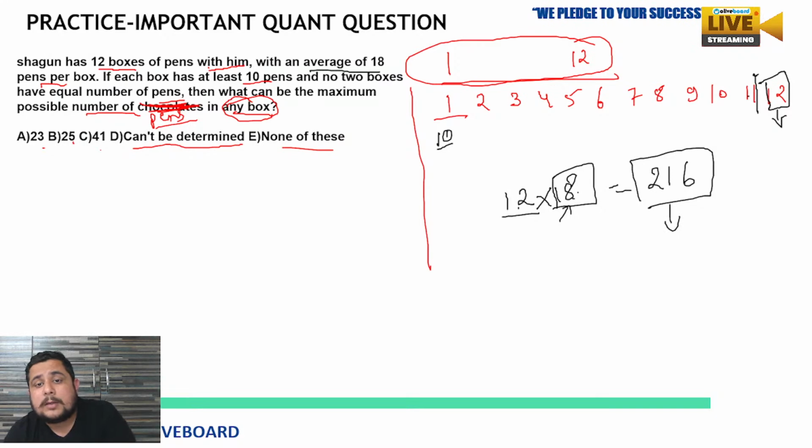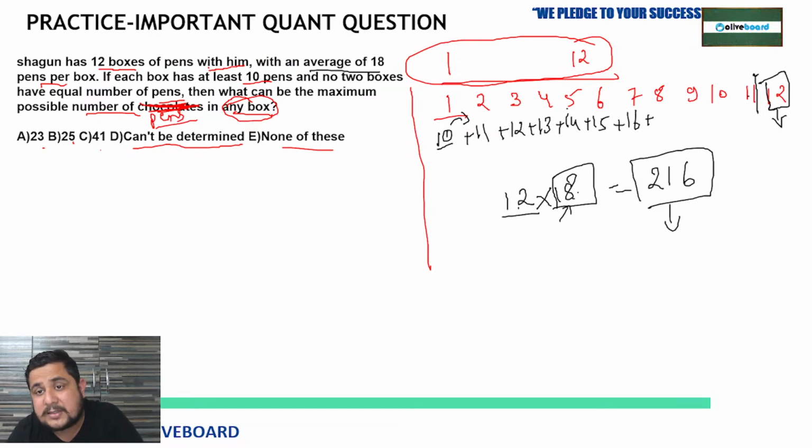Now we have to keep the maximum here. One more thing is given, that no two boxes will have an equal number of pens. So we will increase the pens only by 1. Plus 1. So the first box has 10, the second box will have 11, the next box will have 12, then 13, then 14, then 15, sixth box, then seventh box 16. This is the minimum possible case for all these boxes, because we have to keep the maximum pens in the 12th box.